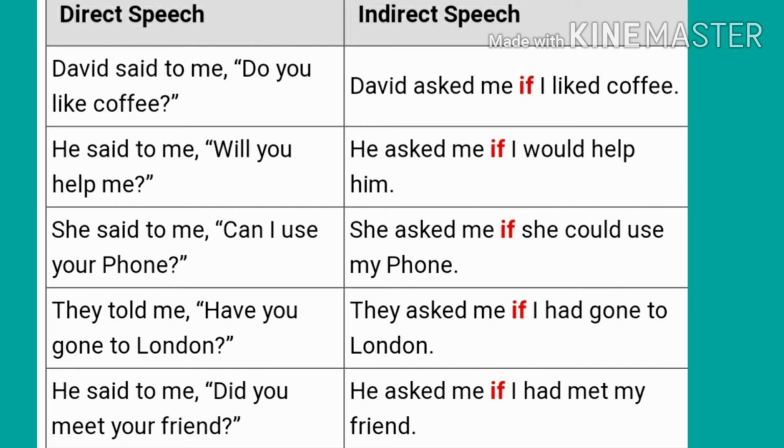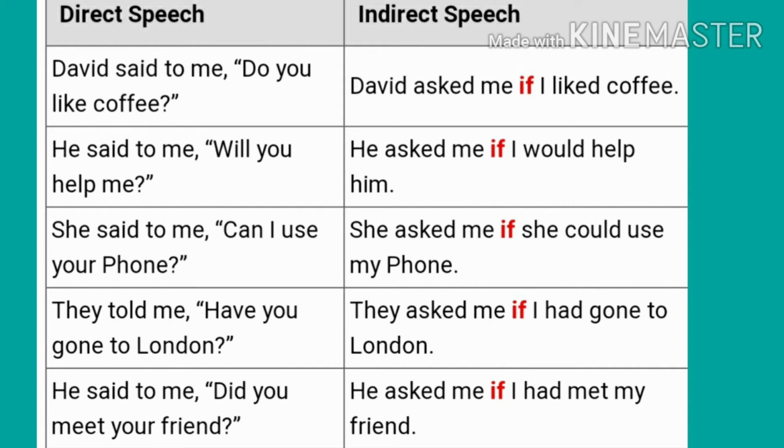Remember one thing, in indirect speech we will not use question mark because in direct speech we are converting the sentence into assertive. The second example, he said to me, "Will you help me?" In indirect, he asked me if. We write subject first, I, then we change will into would. I would help him.